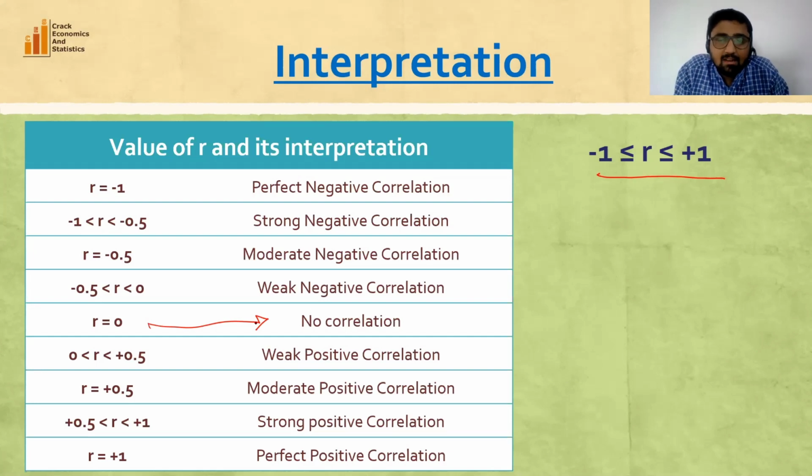So if we find the correlation coefficient significant, then we need to interpret whether the association between these two variables is strong or weak, and whether these two variables are positively associated or negatively associated. So the sign of the correlation coefficient helps us to understand the direction of the association, and the value of r, that is the correlation coefficient, helps us to understand the intensity of the correlation.